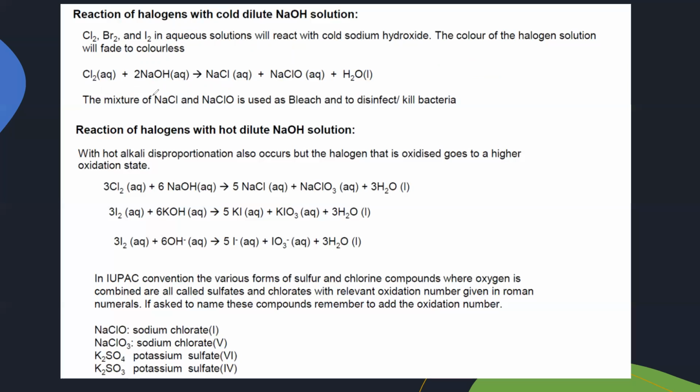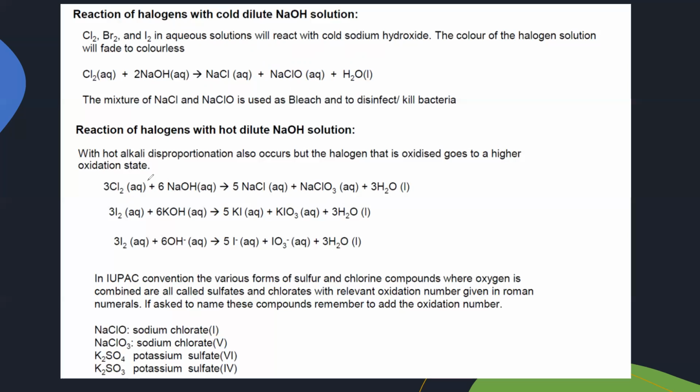basically what happens in a hot dilute solution is that this compound further breaks down or dissociates. So this is the overall equation, but practically what happens when we use a hot solution, because increasing the temperature reduces the stability of the compound, is that this NaClO decomposes or breaks down. So the equation when we are using hot sodium hydroxide solution, as a result it forms NaCl, NaClO3 plus H2O.